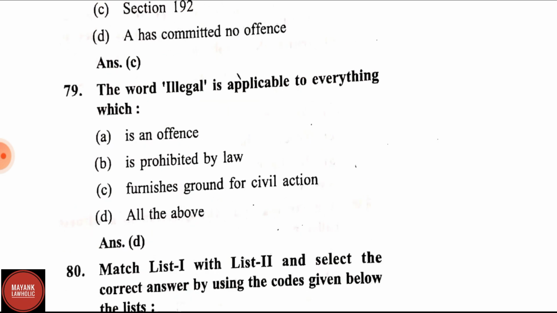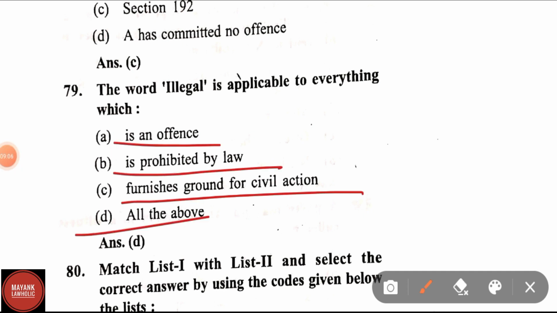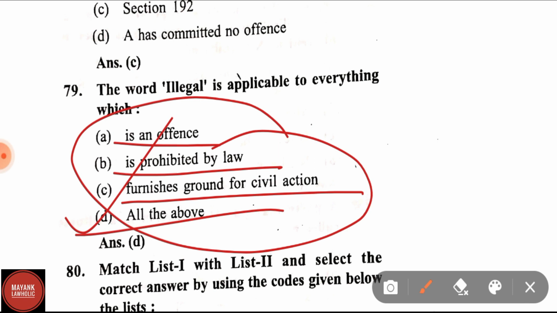Question number 79. The word illegal is applicable to everything which is an offence, which is prohibited by law, furnishing ground for civil action. Yes, correct answer is option D. Illegal is applicable as an offence prohibited by law, civil action.